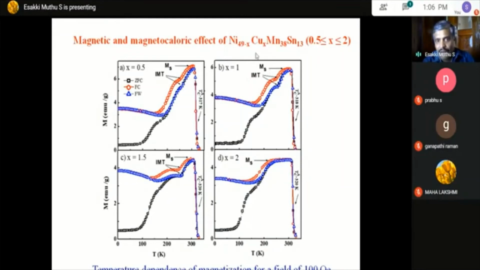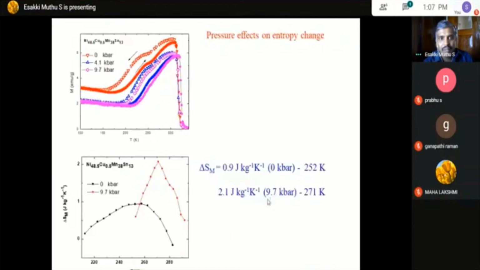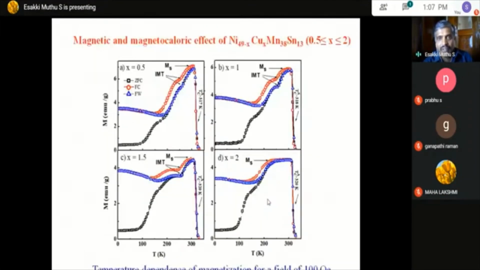And when you increase the composition, you see here we have seen the ferromagnetic order also increases. And at the same time, if you see the structural transition or the martensite transition, it decreases. So here this region it decreases. Okay. So now we can see how there is a change in the pressure of this material. So here we can see how it changes when you apply a pressure to this material, from ambient to high pressure.